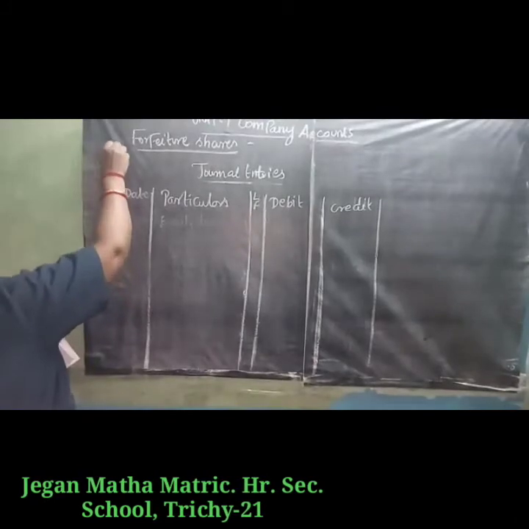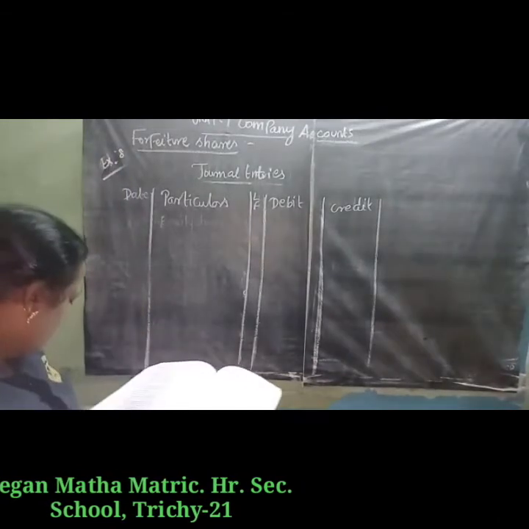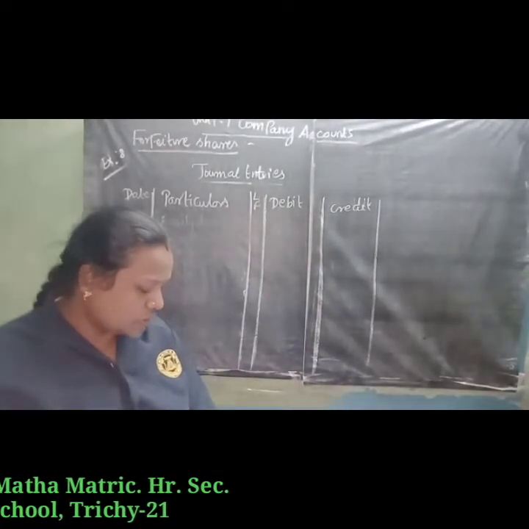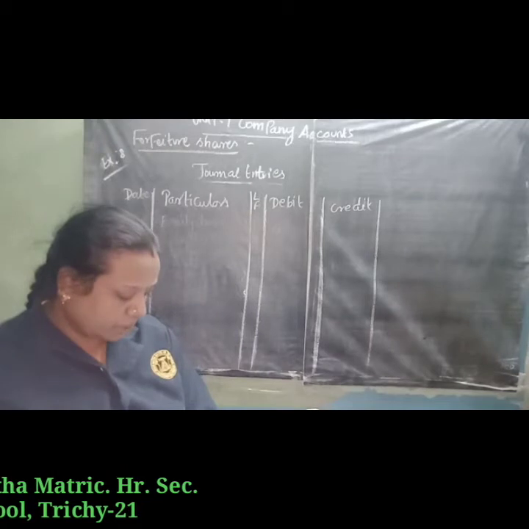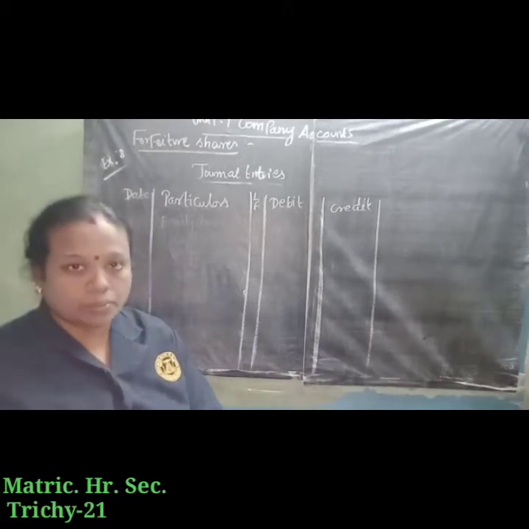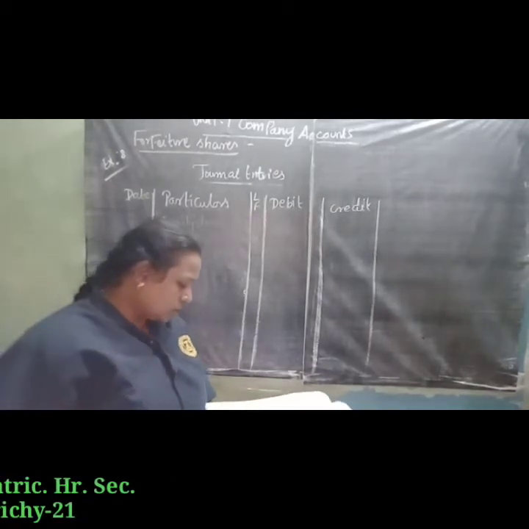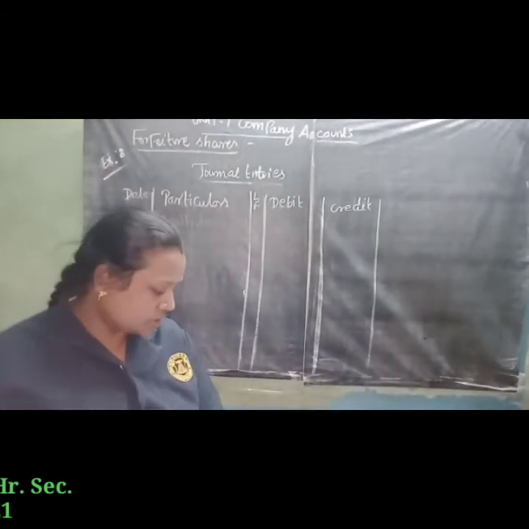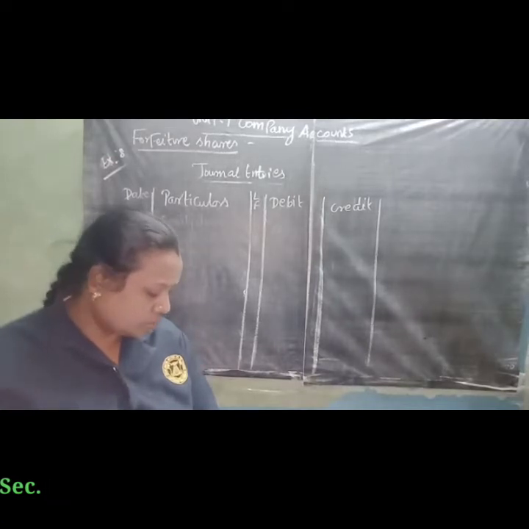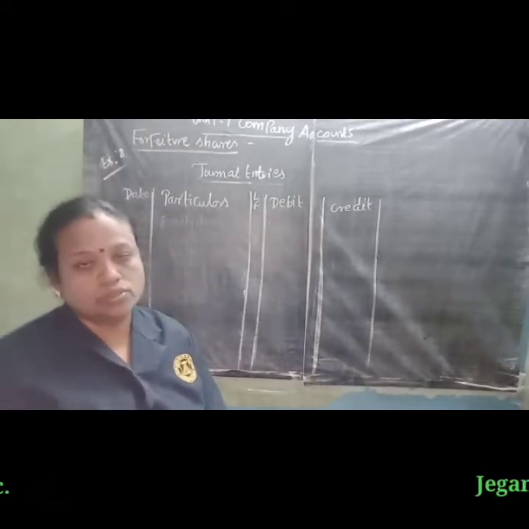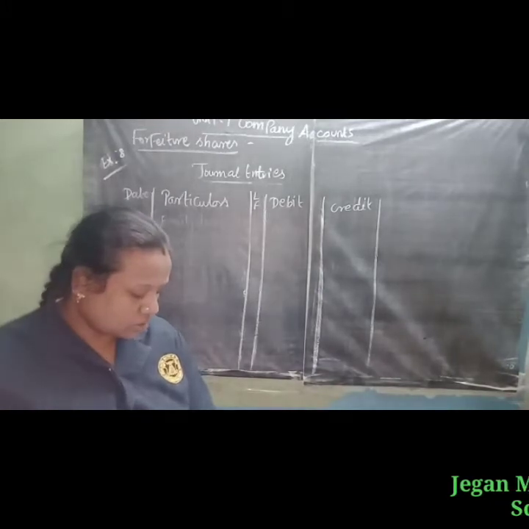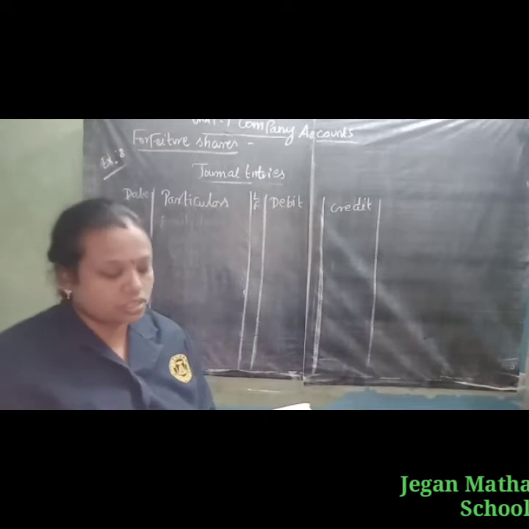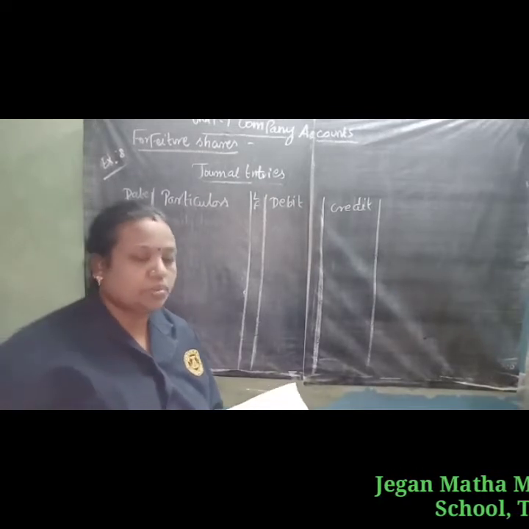Next, Exercise 8. Arjun was holding 1000 shares of 10 rupees each of Bonneville Electronics Limited, issued at par. He paid only 3 rupees on application and 4 rupees on allotment, but could not pay the first and final call of 3 rupees. Each share is 10 rupees. He paid 3 rupees on application and 4 rupees on allotment, so a total of 7 rupees. He could not pay the first and final call money of 3 rupees, so the directors decided to forfeit the shares for non-payment of call money.